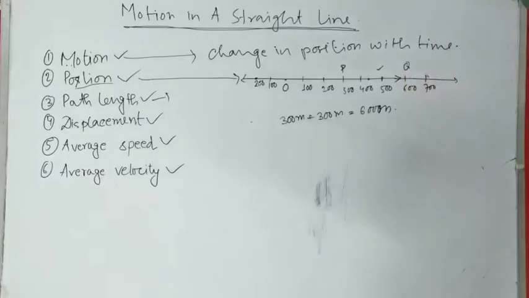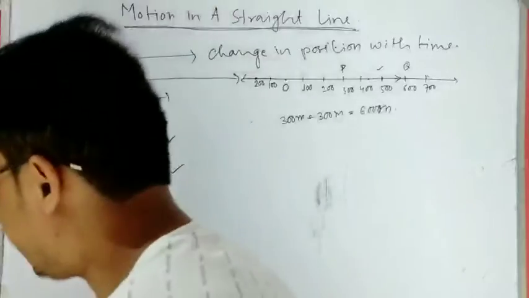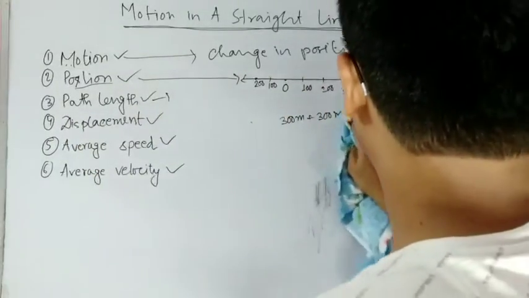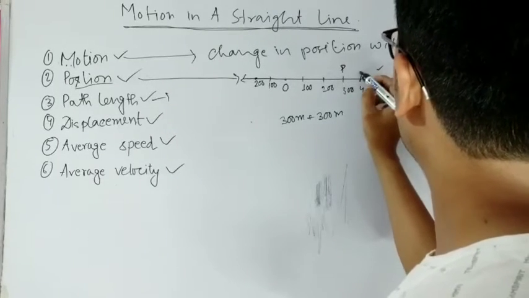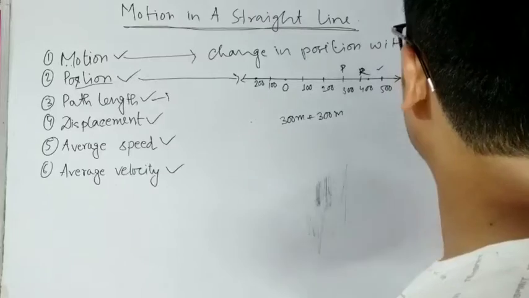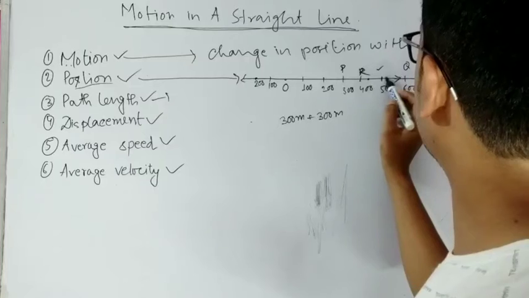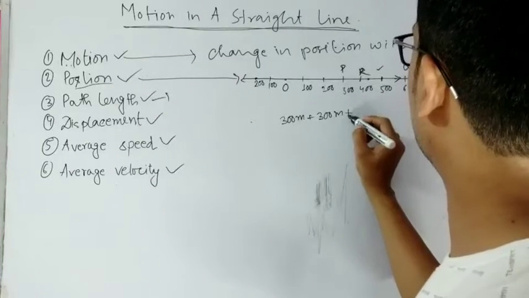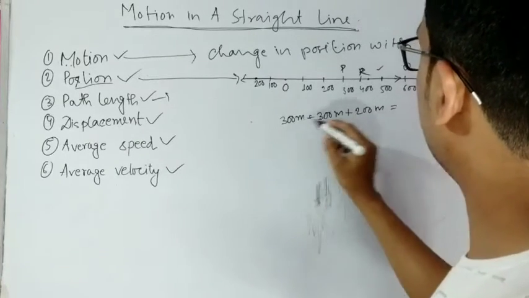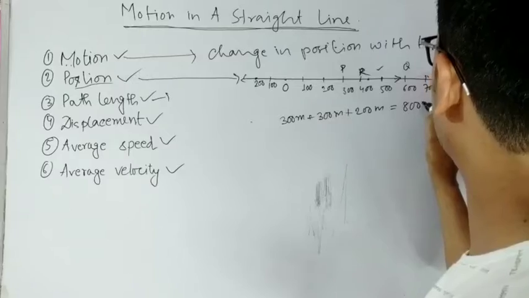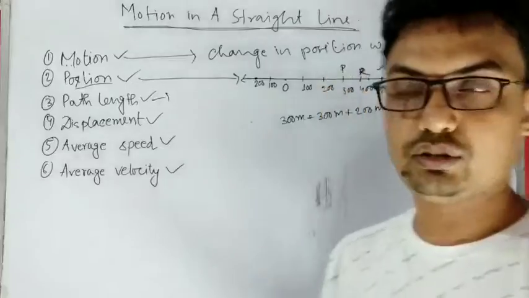Okay. Now if the particle moves in the negative x direction, let us say it moves again this much, it comes back to R, this is position R, so it moves back 200 meter. This is 100 meter, this is 200 meter, so it will be added again, 200 meter. So total path length is 300, 600, and 200, 800 meter. So path length is just added irrespective of the direction it is moving.